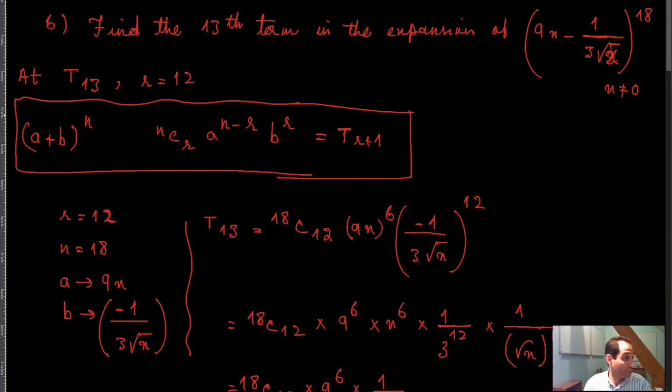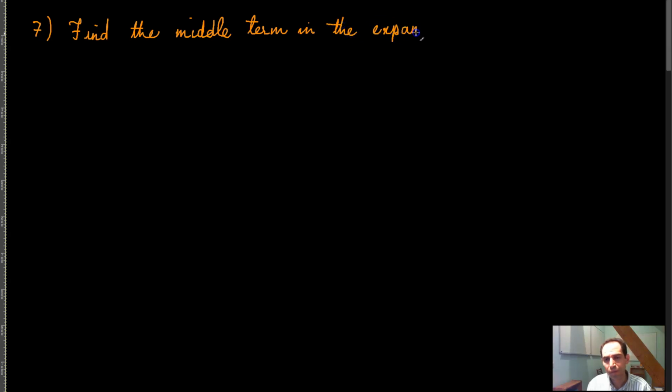Okay, so the next question that we have is question number 7, where you want to find the middle term in the expansion of (3 minus x cubed over 6) raised to the power 7.